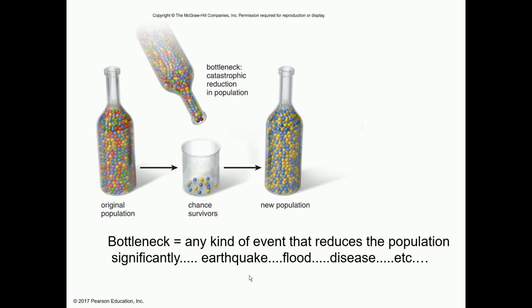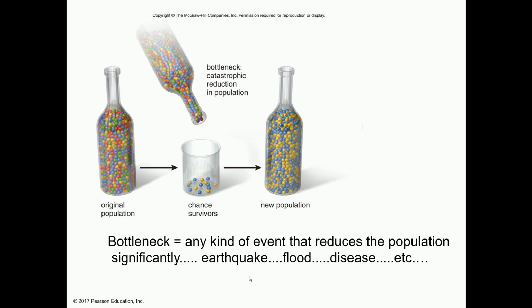Now earthquake, flood, or disease does not follow any criteria. So because of these events, if some of the organisms die, they are dying just by chance. And there are some survivors. The survivors have not survived because of special characteristics.